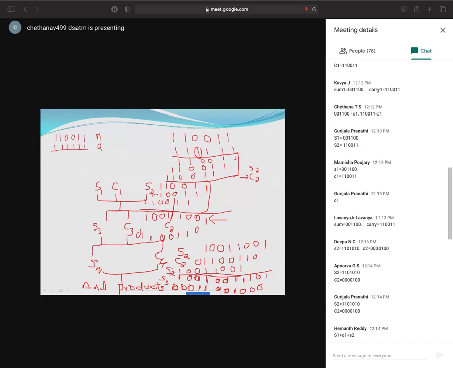Now for S3, C3, I should add my C2 value. See here, S3, C3, I have to take the C2 value and add. On adding S3, C3 and C2, I will get S4 and C4. Then those two I have to add so that I'll get the product. Can anyone give me the final product? I have given enough time to you. What is the final product you got?